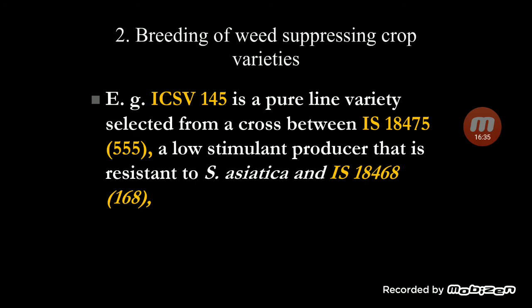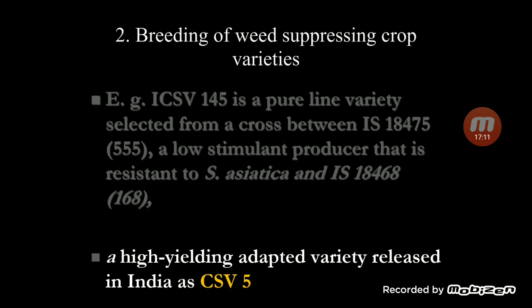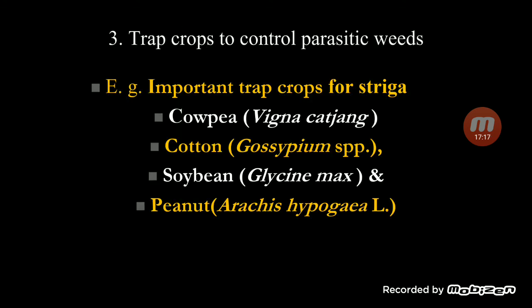We know that Striga is a parasitic weed on sorghum or bajra or sugarcane, and it is parasitic because sorghum releases some stimulant in the soil which allows the growth of Striga. Some sorghum varieties release more stimulant, so more Striga growth happens. Some varieties release less stimulant. So, ICSV is a low stimulant releasing variety useful for control of Striga in Striga affected areas. A high yielding variety adopted in India is CSV 5, which is a Striga resistant variety of sorghum.